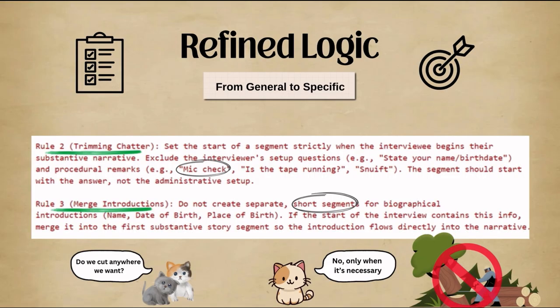So we replaced the general instructions with strict rule-based prompts. We introduced an anti-chatter protocol to explicitly ignore technical phrases and a merge rule to force the AI to combine any segment shorter than 1 minute with the next one.